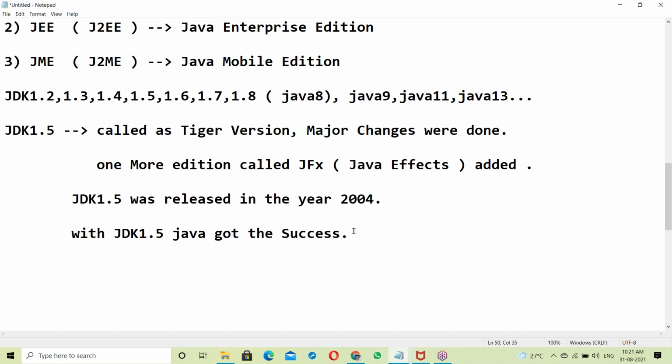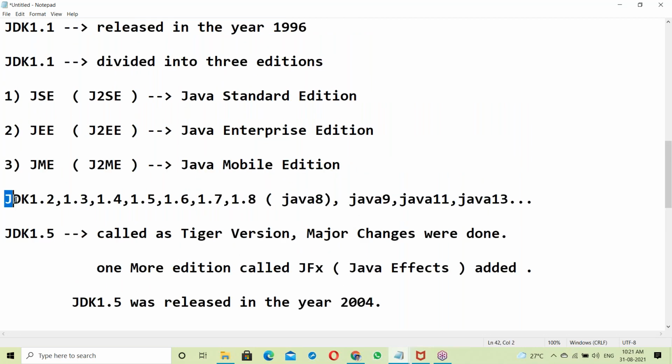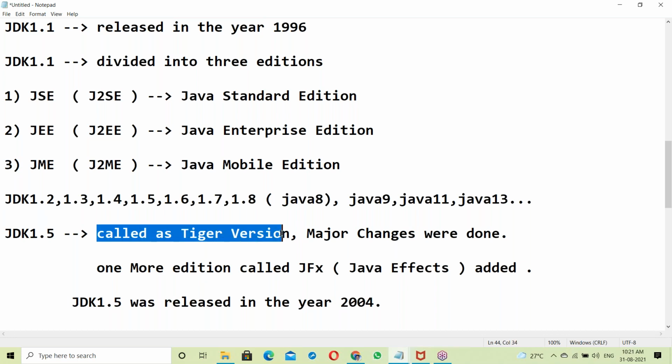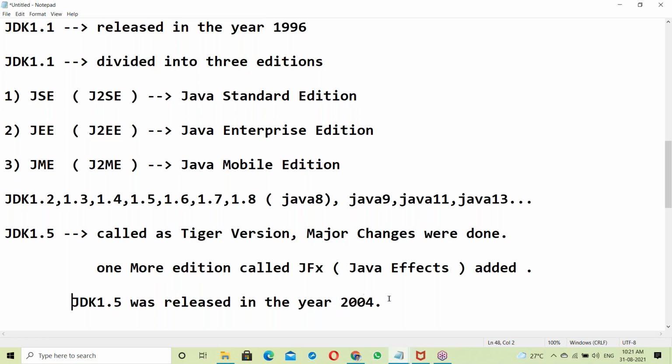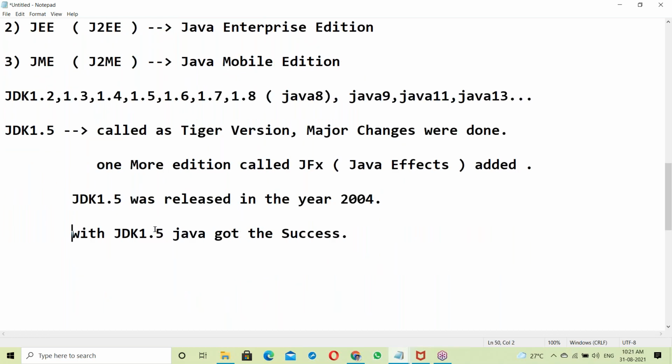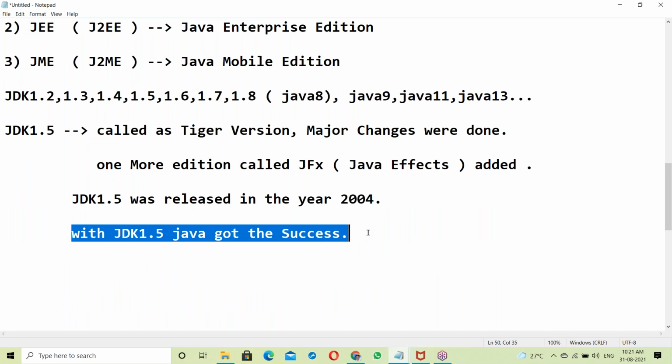It took almost 10 years, with features continuously added. When we come to 1.5, major changes were done. It is called the Tiger version. One more edition called FX was added in 1.5. JDK 1.5 was released in the year 2004, and with JDK 1.5, Java got the success.